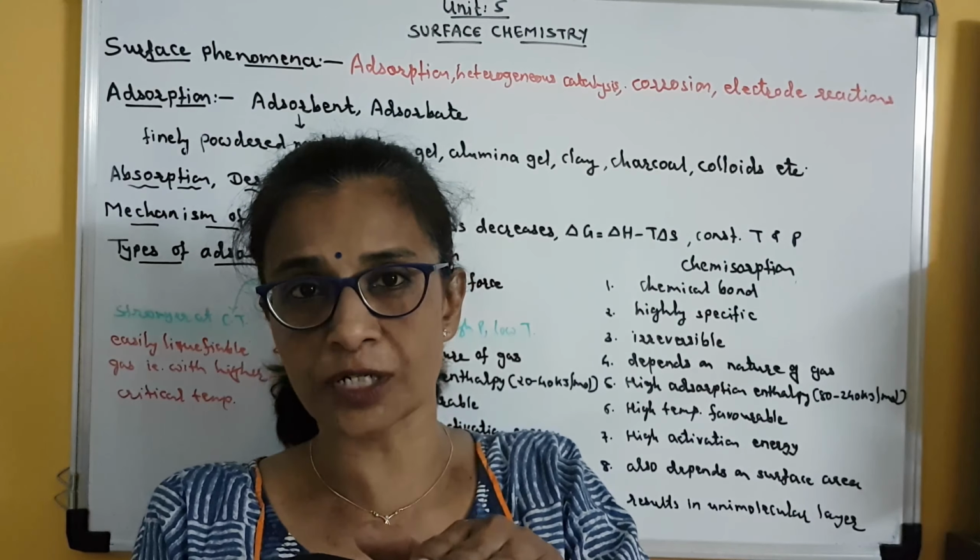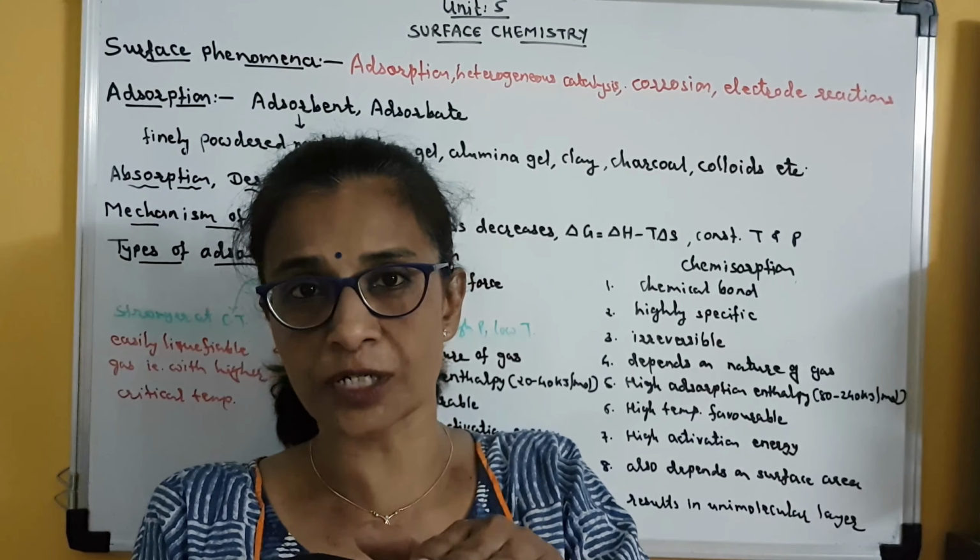Clear? Now when adsorbate molecules are attracted towards the surface of the adsorbent, then what will happen? These imbalanced, residual forces will get balanced. And when they get balanced, there will be a decrease in the surface energy. Clear? So here, due to adsorption, the surface energy decreases. Clear? Now this decrease in energy is always released in the form of heat, means heat will be liberated. Clear? So when the heat is liberated, we can say that adsorption is an exothermic process.